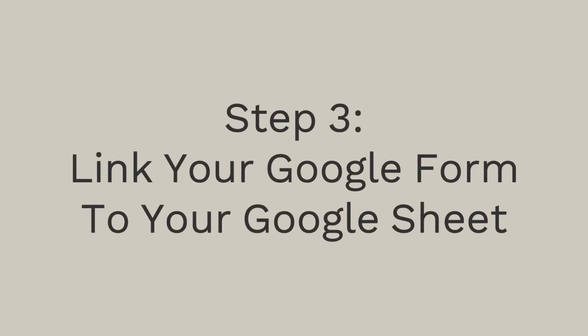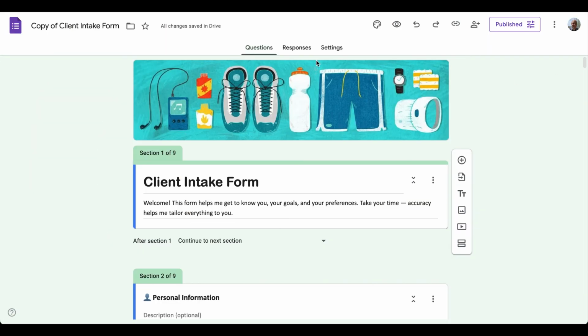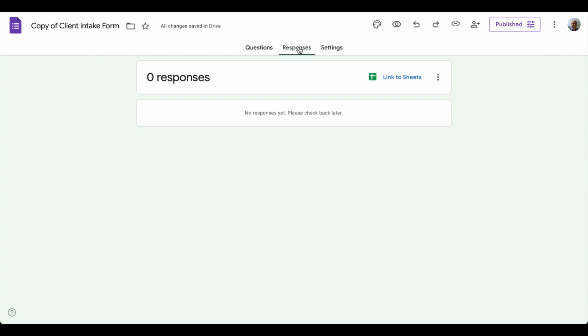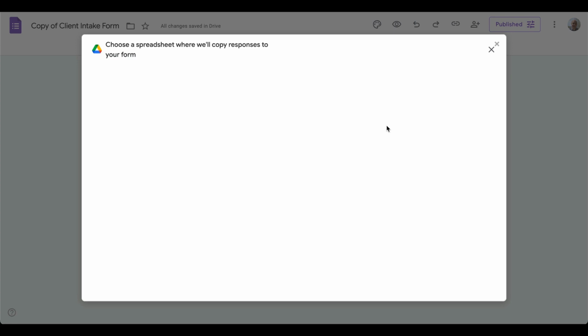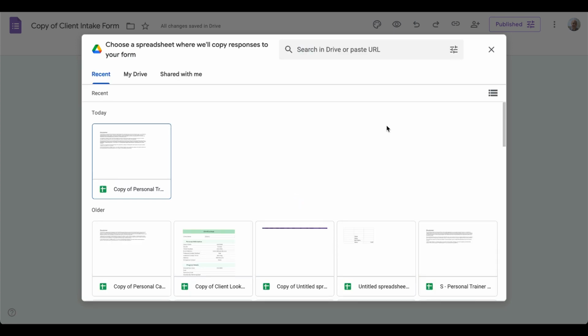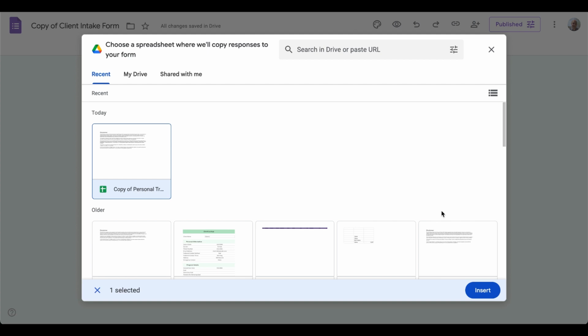Now we'll go through linking this form to the Google Sheet that you made in your Google account. First, click on responses, and then click on this link to sheets, and it will bring up a pop-up where you can either create a new spreadsheet or select an existing spreadsheet. We'll select an existing spreadsheet because we have already made a copy of our personal trainer client manager in our account. You'll see this is where our client manager copy is. So we'll select that and then click insert.